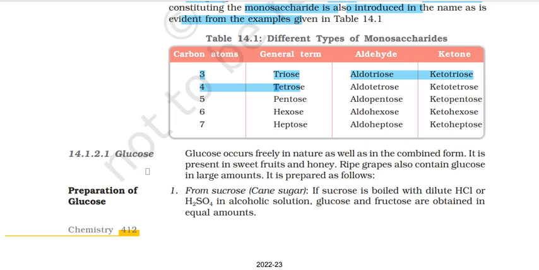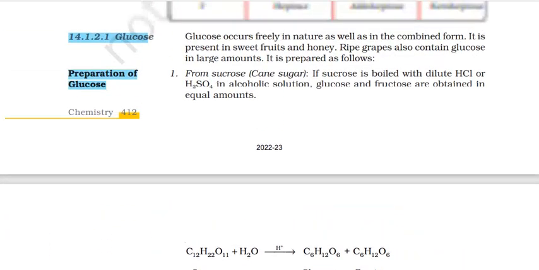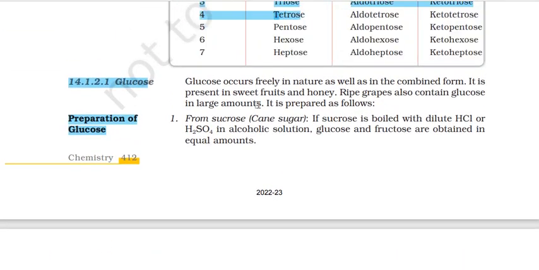ग्लूकोज, very important. अब इसका आज हम प्रिपरेशन करेंगे. आपने glucose के बारे में कहीं ना कहीं तो पढ़ा ही होगा बायो में. Glucose occurs freely in nature as well as in the combined form. It is present in sweet fruits and honey. Ripe grapes also contain glucose in large amounts.